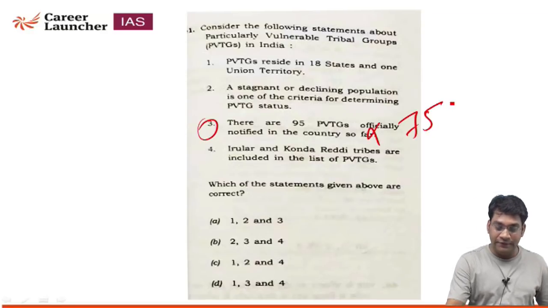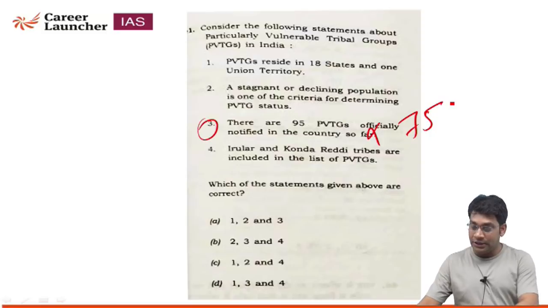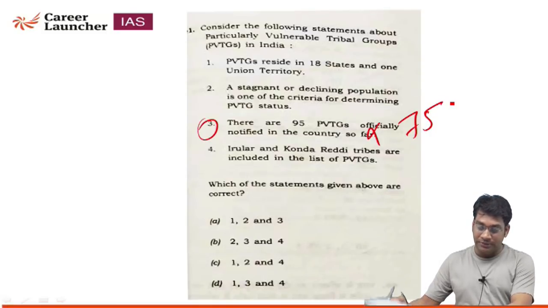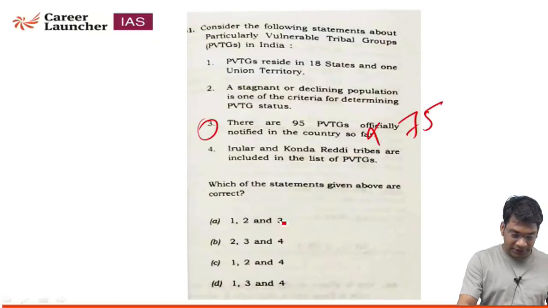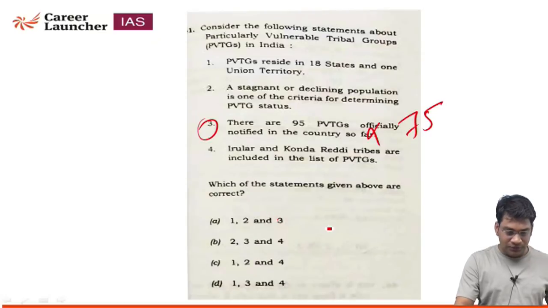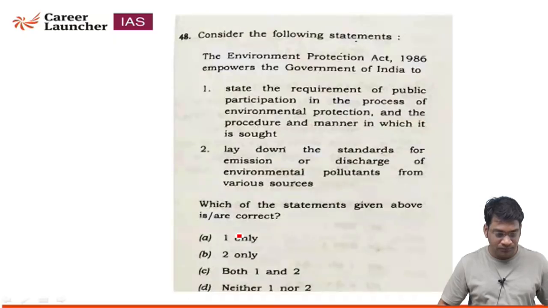Only 75 particularly vulnerable tribal groups are notified by the Government of India. So statement 3 is wrong. By eliminating the option containing statement 3, the correct answer will be option C: 1, 2 and 4.